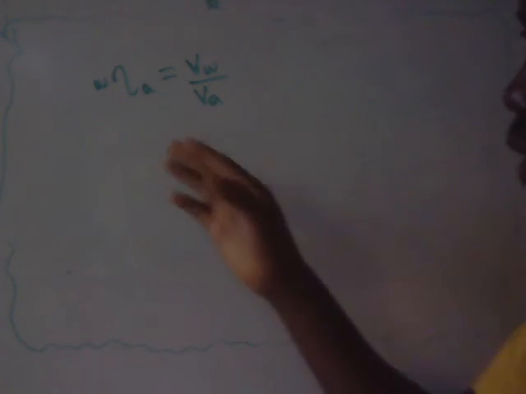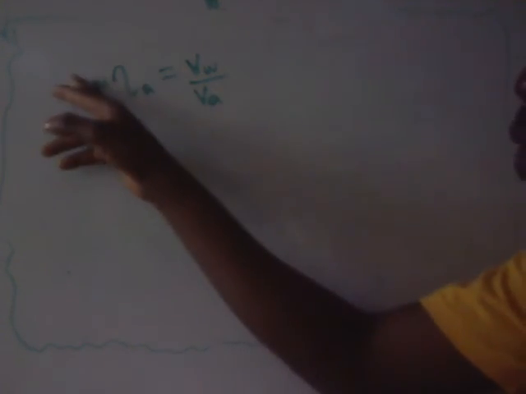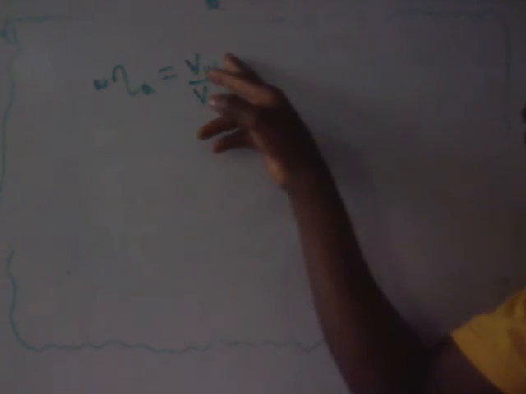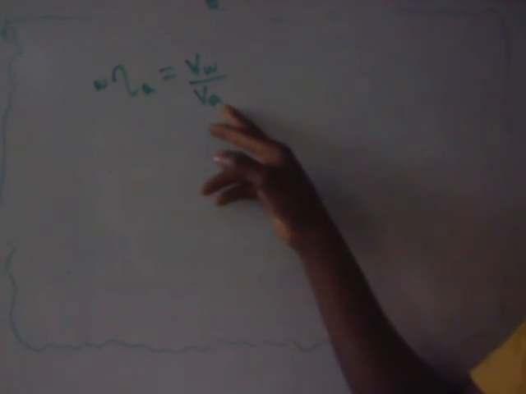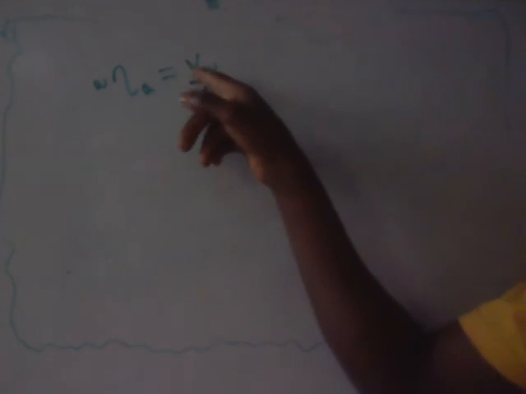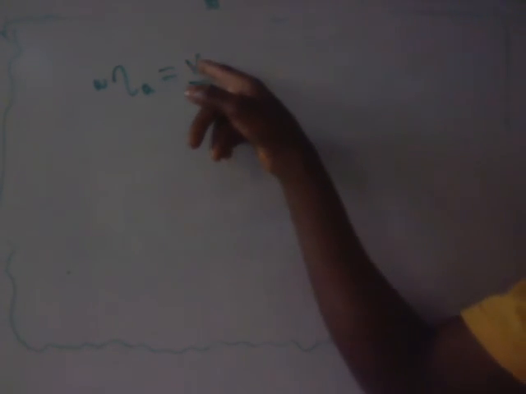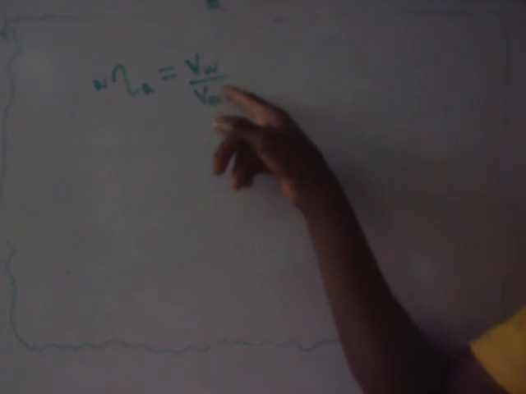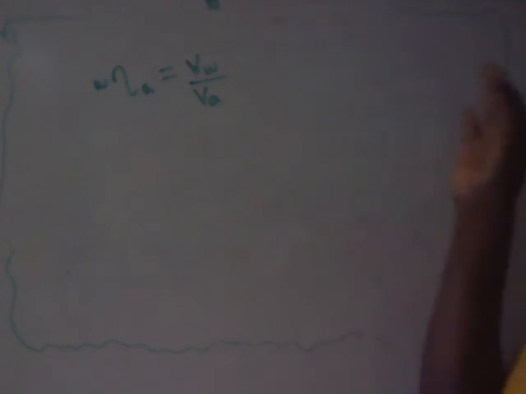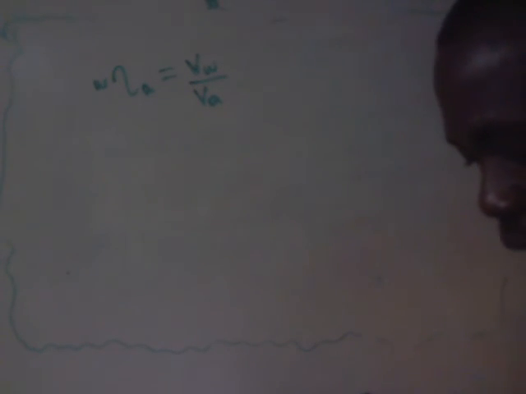So light travels from water to air. So water will come here, air will be here as subscript. This goes with the numerator, this goes with the denominator. That's the logic behind it. So now speed of light in water, that's v subscript w, all over speed of light in air, that's v subscript a. You can also write it in words, speed of light in water over speed of light in air.